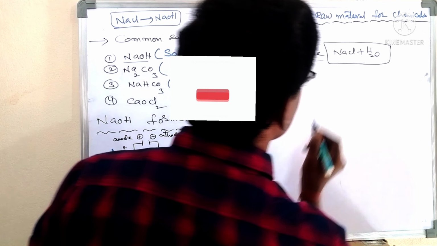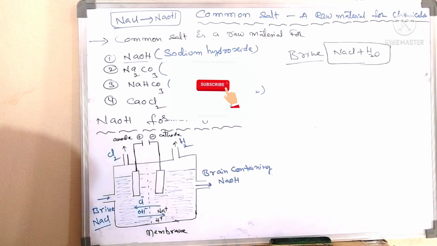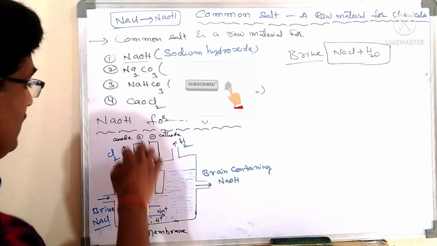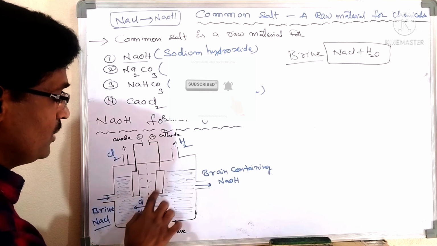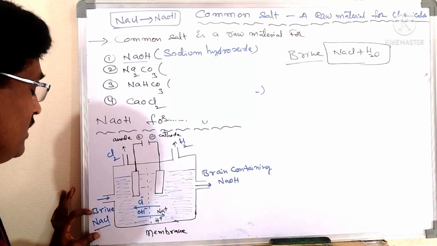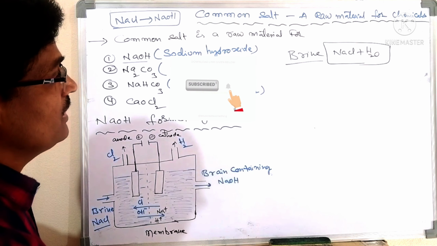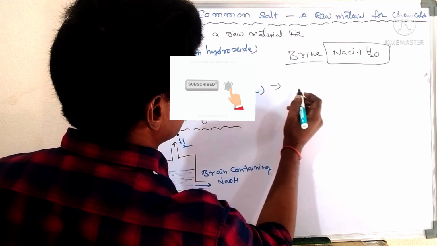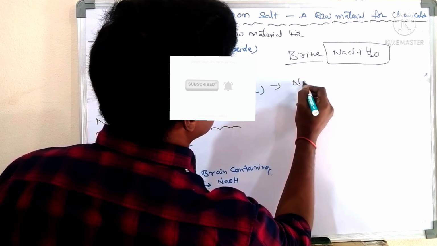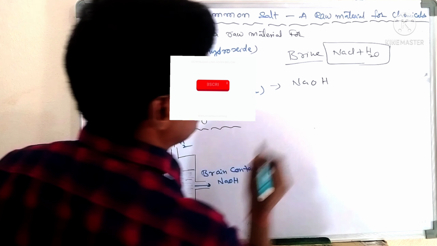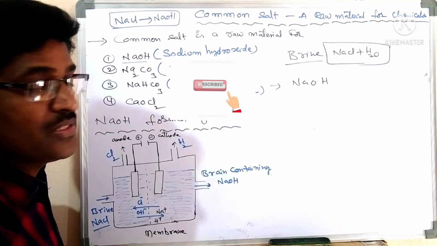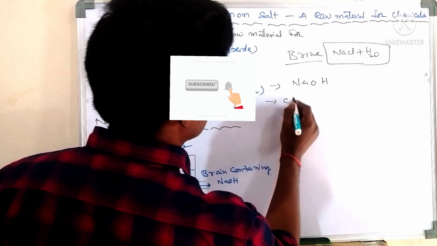When electricity is passed through it, the NaCl is decomposed and gives NaOH.